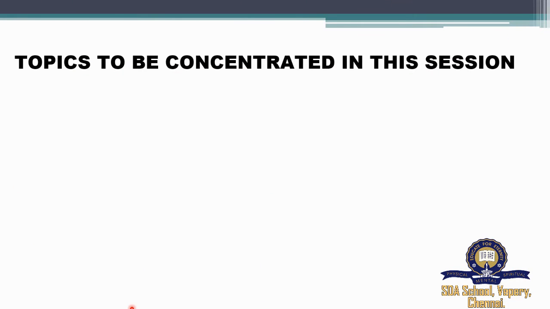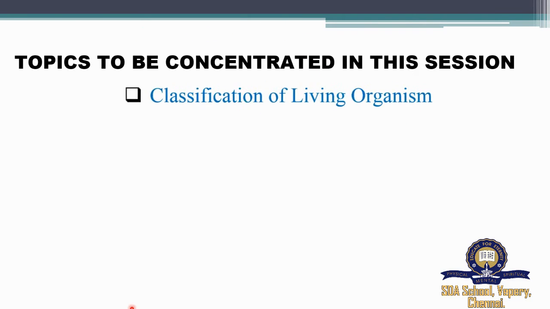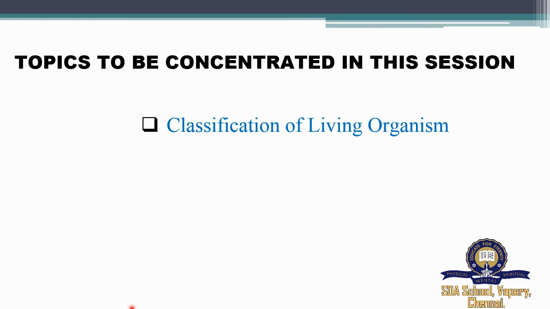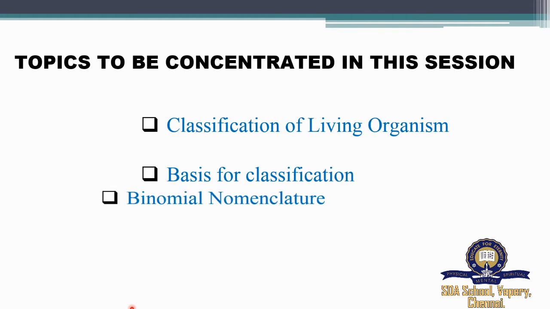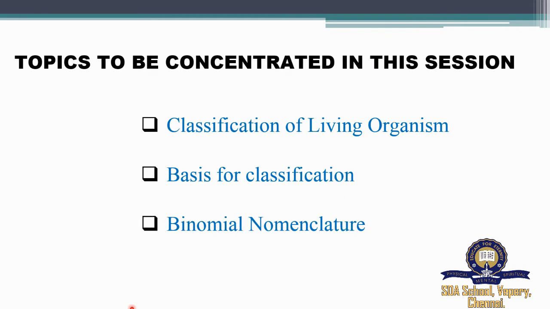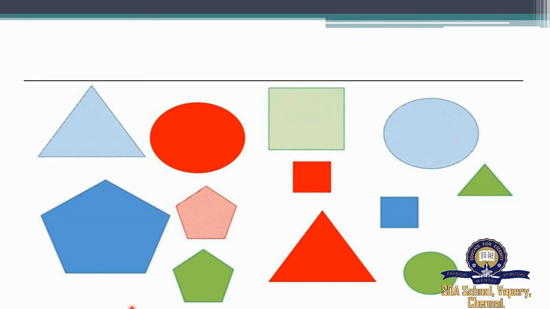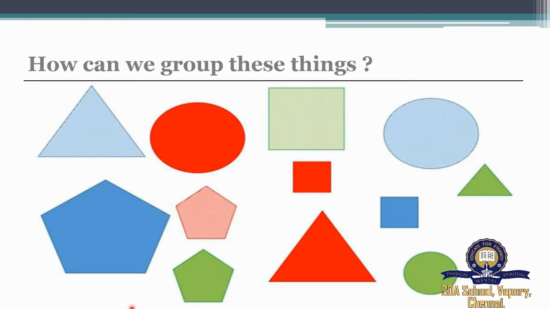Topics to be concentrated in this session are classification of living organisms, the basis for classification, and binomial nomenclature. Let's start the class with an activity. Here I've listed a few random things. I'm going to ask you, how can we group these things? Think of how we can group these things.